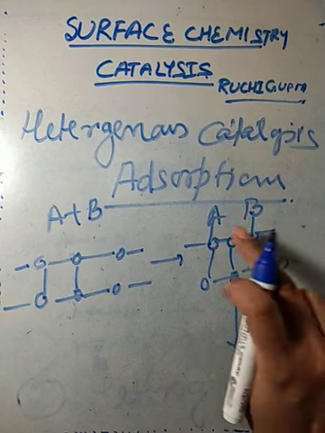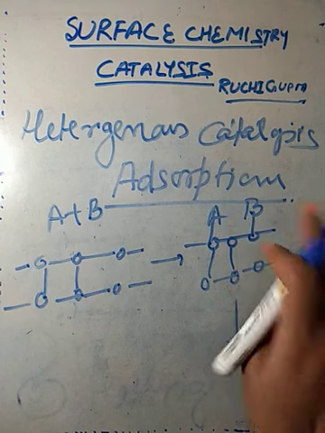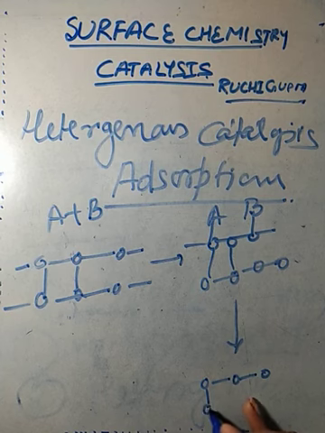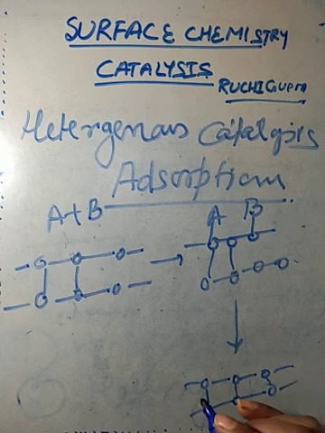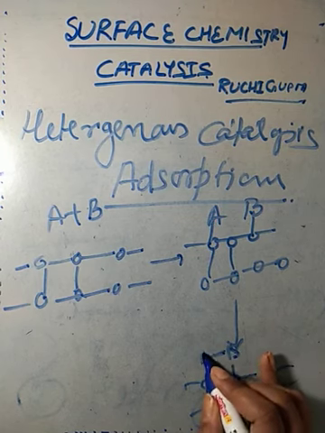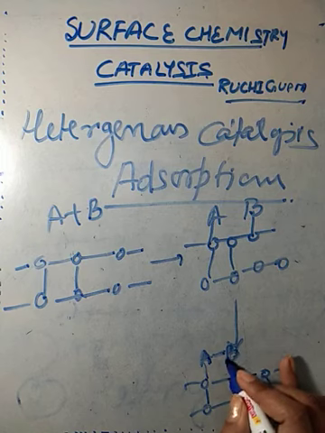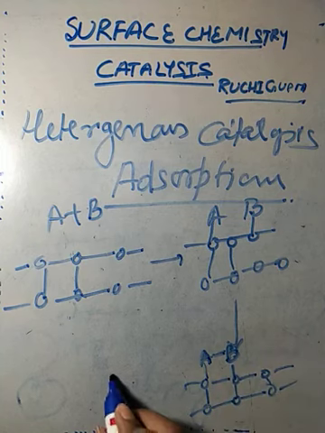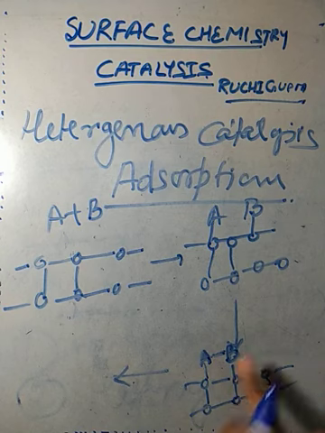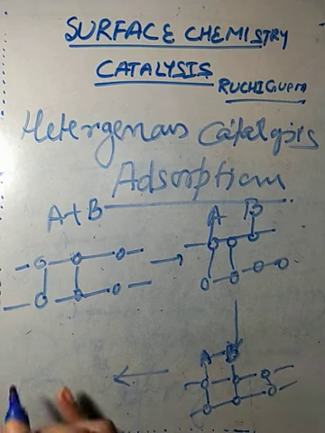Afterwards, both the reactants react with each other to form product. On the catalyst surface, A and B form a bond. And the last step is desorption.